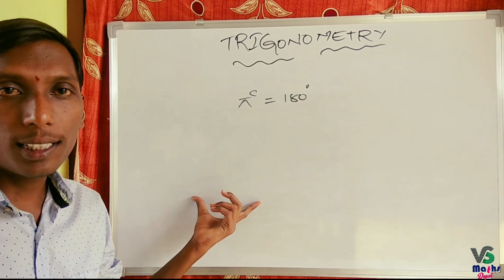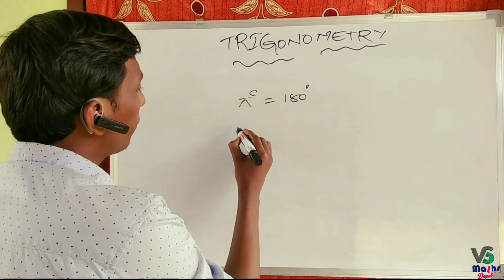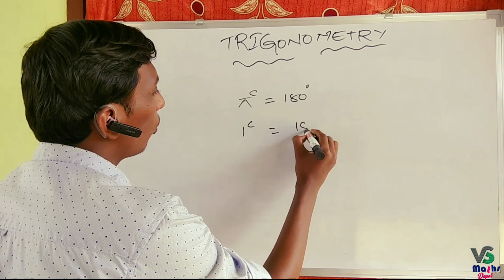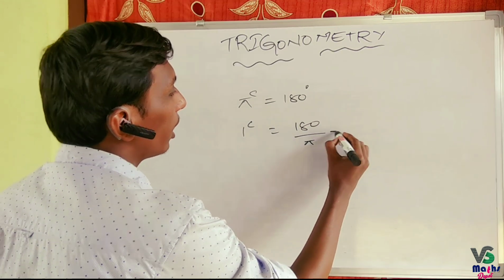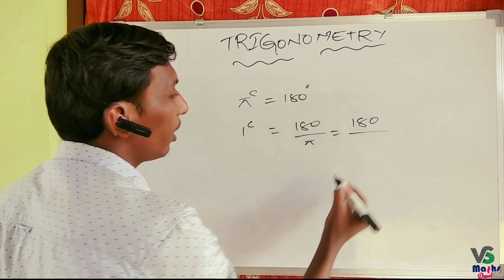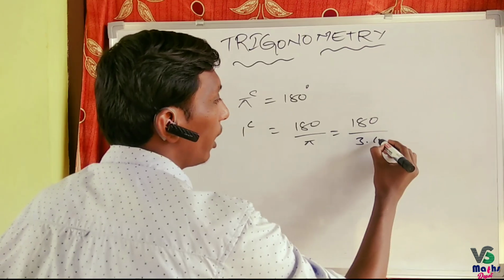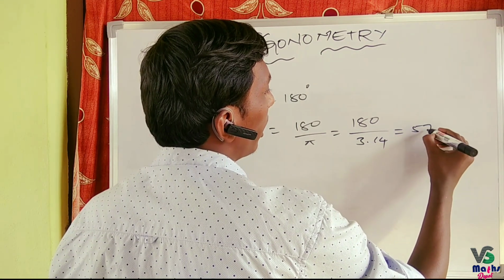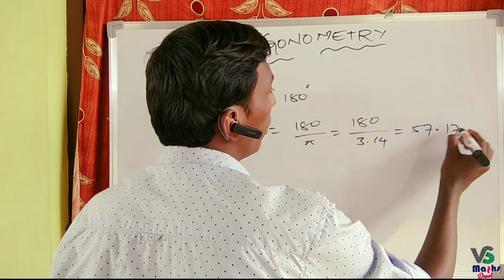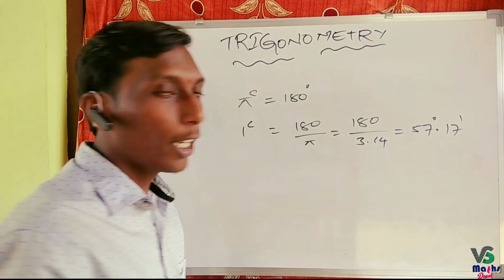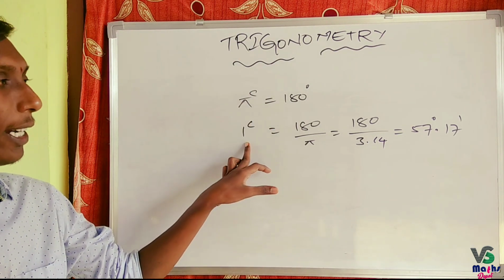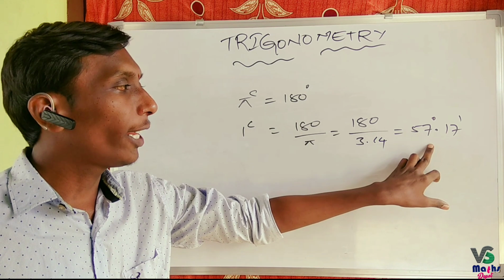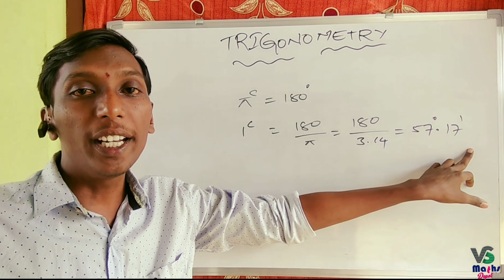degrees. Pi radians is equal to 180 degrees, which means 1 radian is equal to 180 by pi. With the value of pi as 3.14, if you simplify this, we will get approximately 57.17, meaning 57 degrees 17 minutes. That is, 1 radian is equal to 57 degrees and 17 minutes.